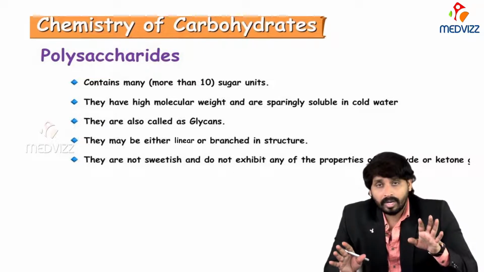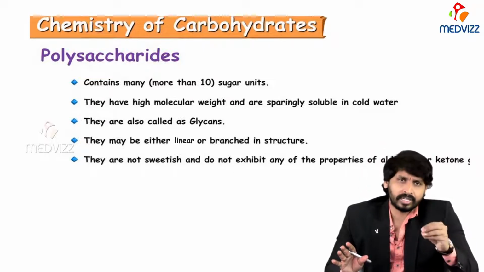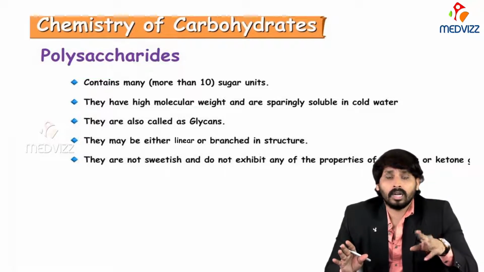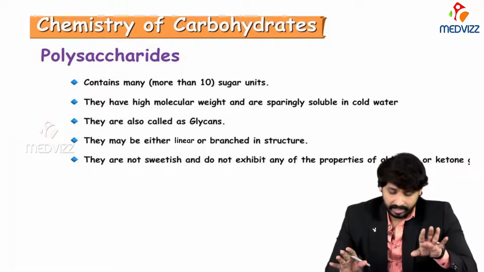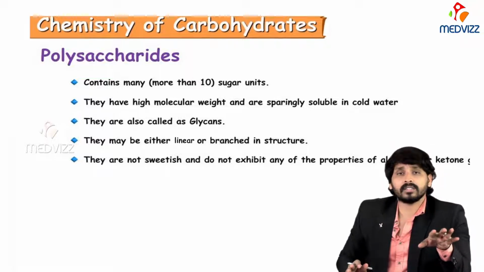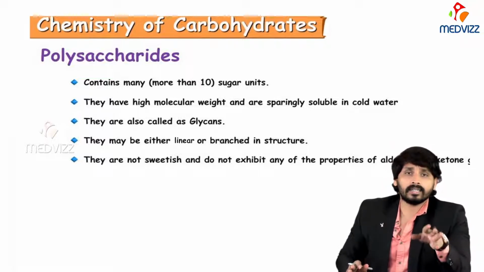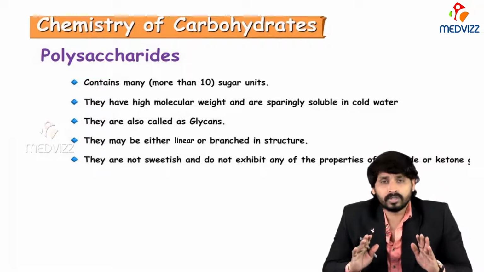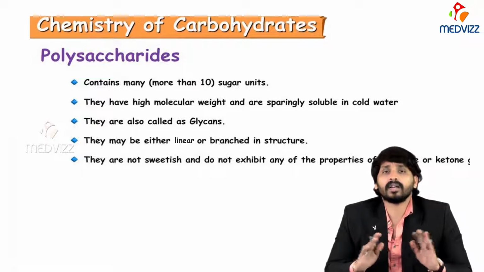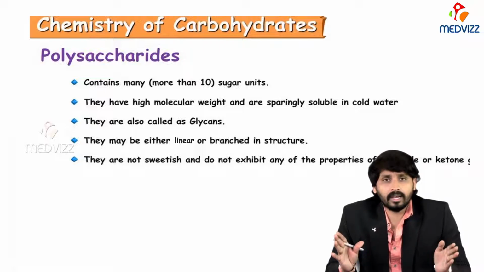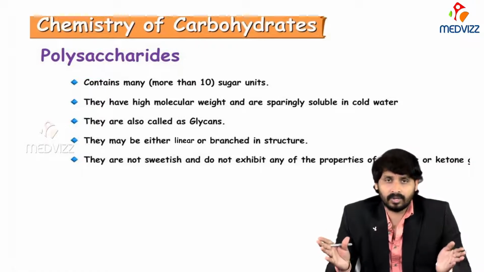Monosaccharides like glucose, galactose, fructose, and disaccharides like sucrose are a little sweet. But polysaccharides are not sweet, and they do not exhibit properties like monosaccharides and disaccharides, because all the functional groups are involved in glycosidic linkage. So they don't have any free functional group to perform chemical or physical functions.